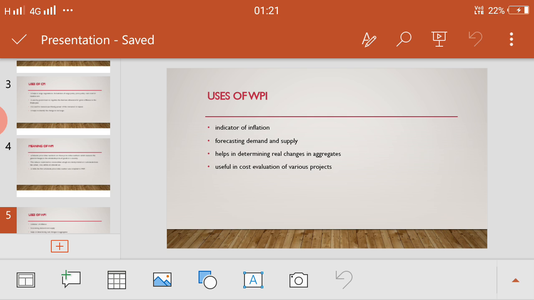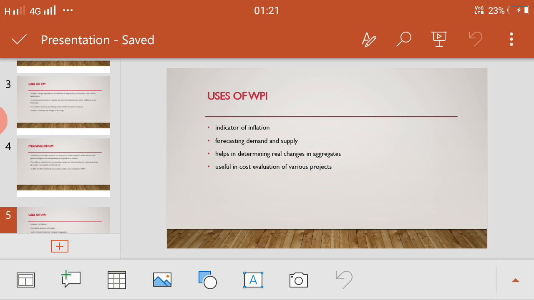Now come to the third use. It helps in determining real changes in aggregates. So WPI is used to eliminate the effect of changes in prices of aggregates such as national income, capital formation, etc. For example, an increase in national income in a particular year may be because the same output is sold at a higher price. This can be known only when you divide national income by the wholesale price index.